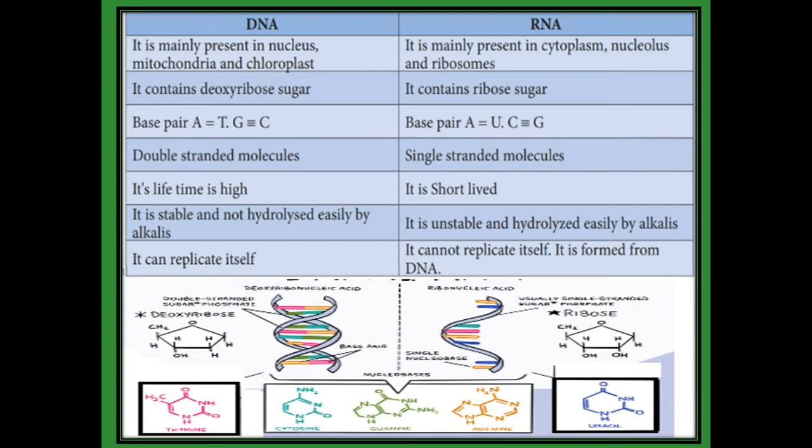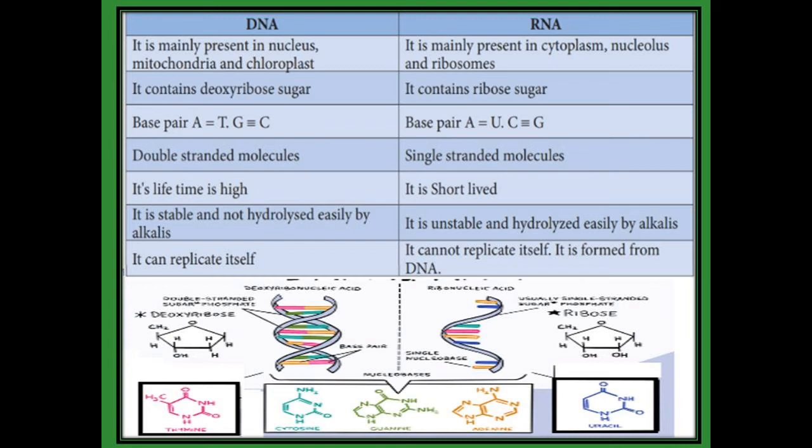And the base pairs are also different in DNA and RNA. The base pairing in DNA is adenine with thymine, guanine with cytosine. But in RNA, the base pairing is adenine with uracil and cytosine with guanine. And we know in the DNA we have a double strand molecule, double helix. But RNA has a single strand molecule. See the structure, it possesses only a single strand.